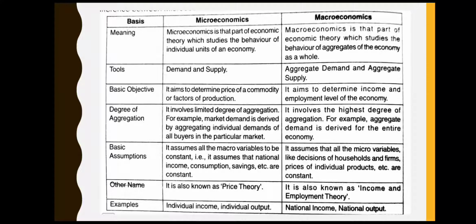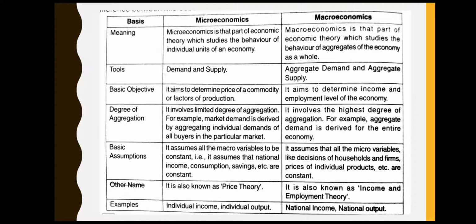We will be studying about demand and supply in the later chapters. In macroeconomics, the tools are aggregate demand and aggregate supply. Aggregate means total. The basic objective of microeconomics is to determine price of a commodity or factor of production. In macroeconomics, the basic objective is to determine income and employment level of an economy as a whole.